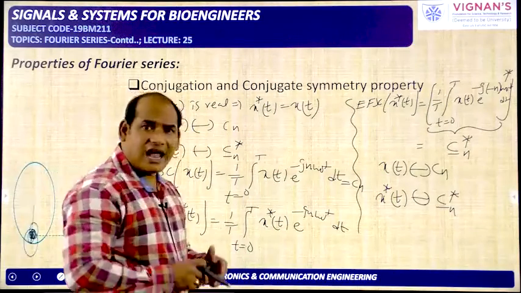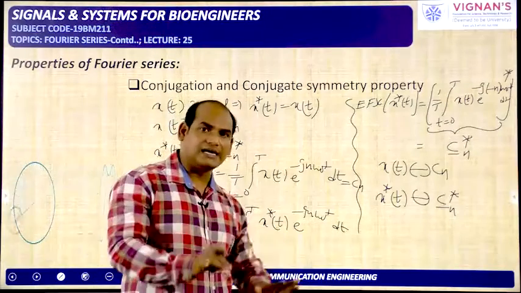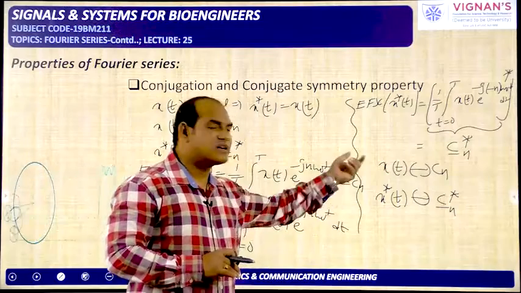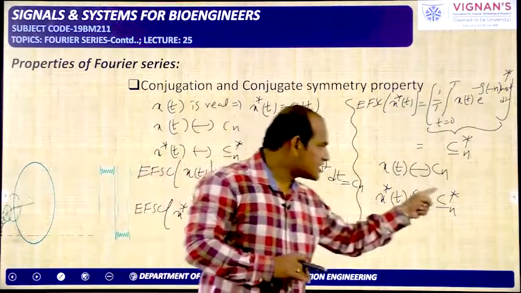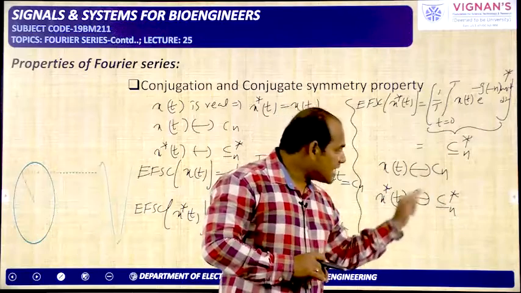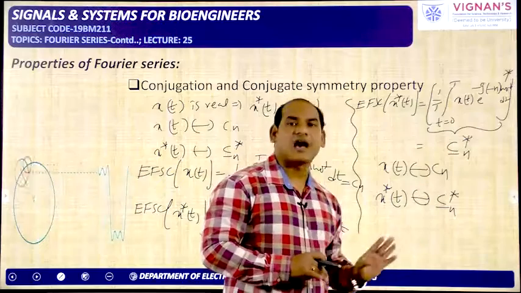Here I did not say whether it is a real signal or not. I have just calculated, if I take the conjugation of the given signal x of t, what is the coefficient? Conjugation has to be applied to Cn, and the reversal property is also applied to Cn. Both things have to be applied.